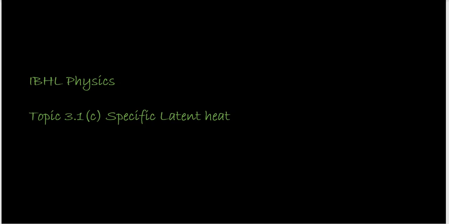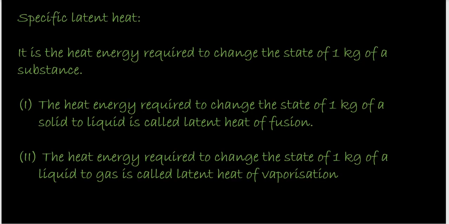In this video session, you are going to learn about specific latent heat. So, when we provide heat energy to some substance, but the temperature doesn't change, it's just the state which changes, like you're melting ice or you're boiling water, then whatever is the heat energy required to bring about that change in 1 kg of a substance, we call that specific latent heat.